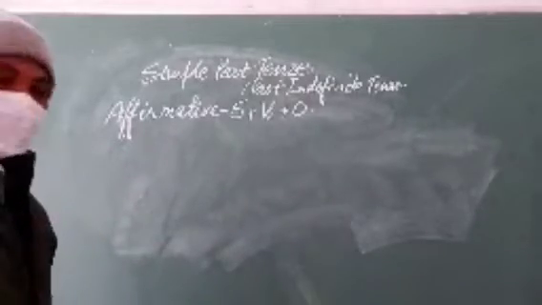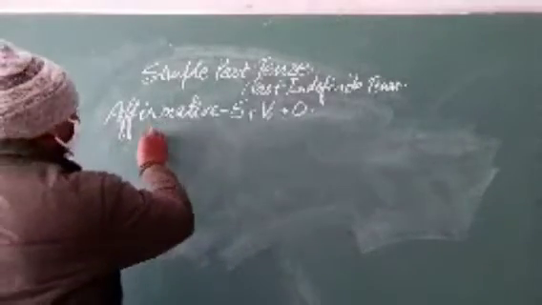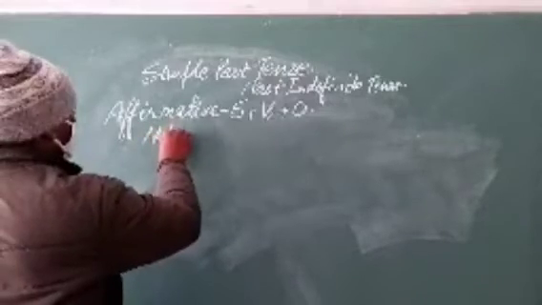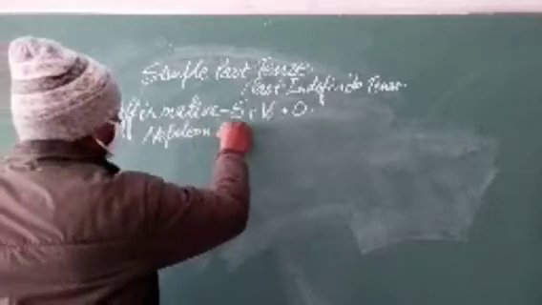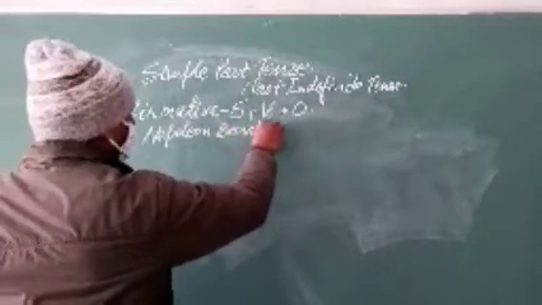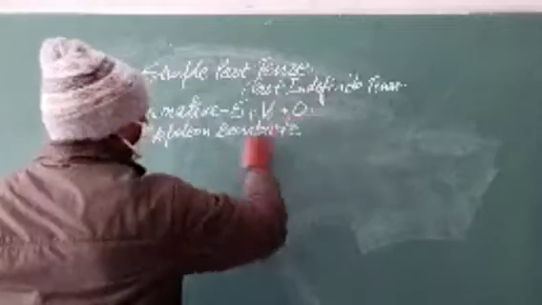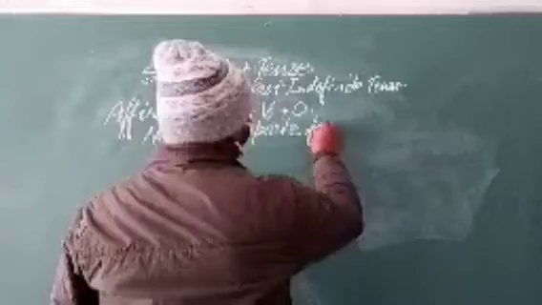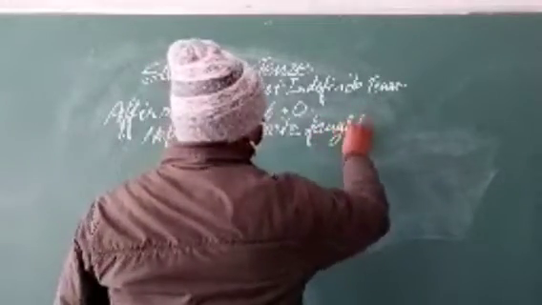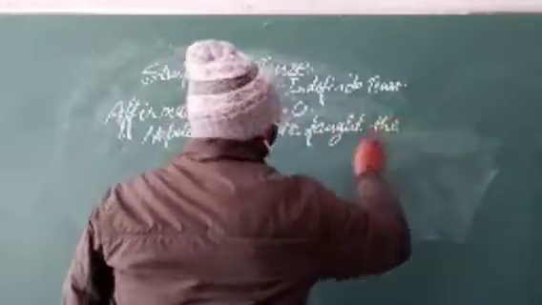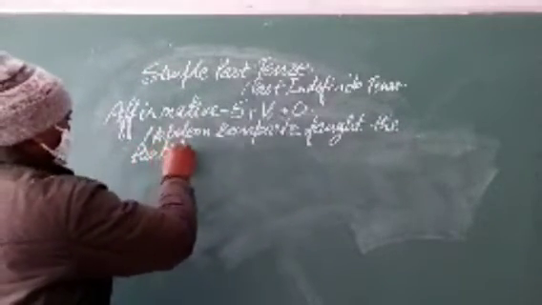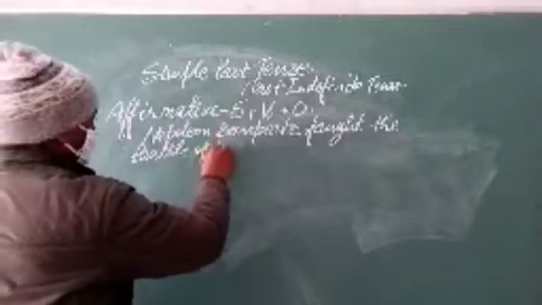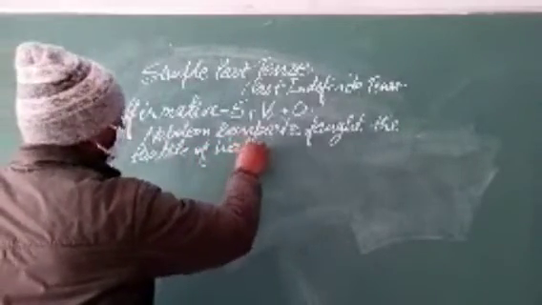Example number 1. Napoleon Bonaparte fought the Battle of Waterloo.